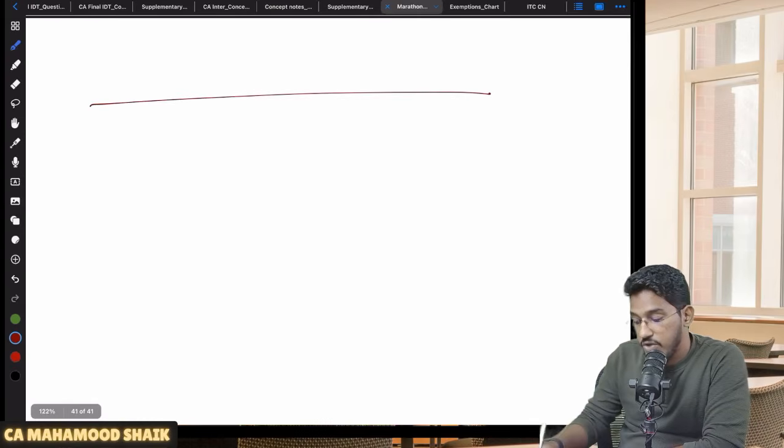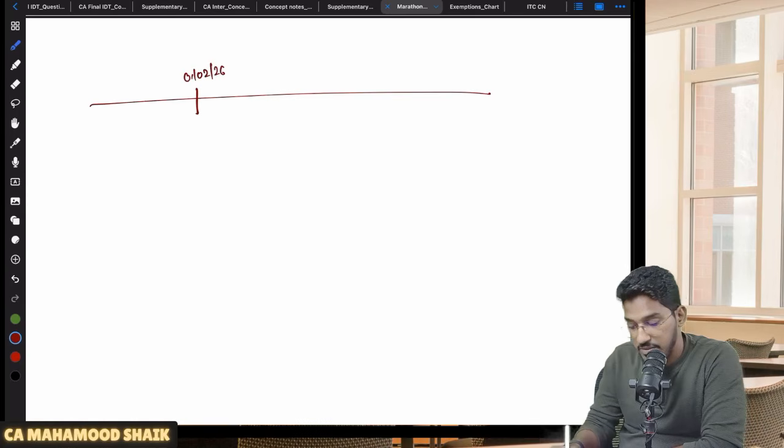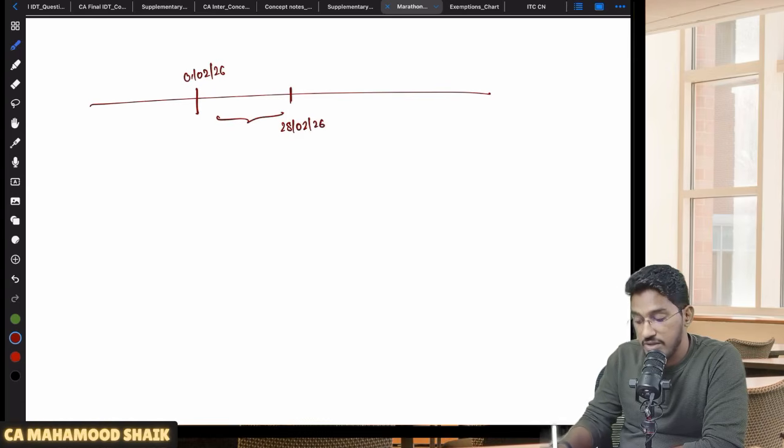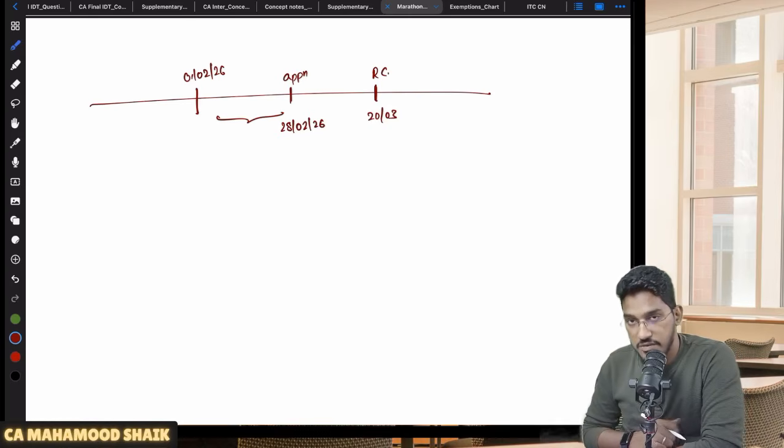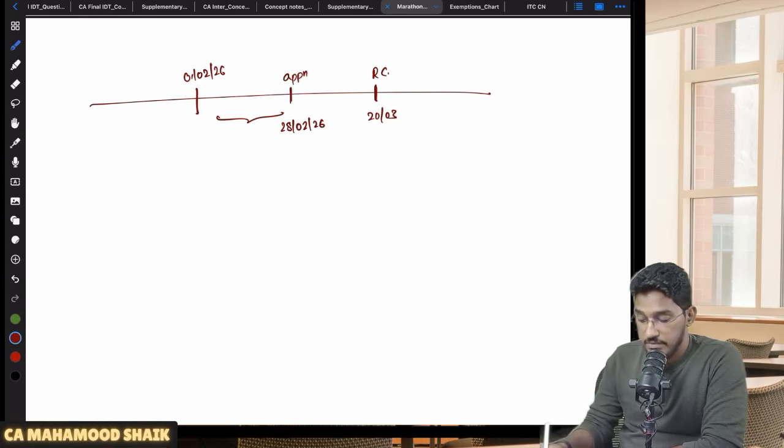Let us say you become liable for registration on 1st of February 2026. Within 30 days, you are submitting the application. On 28th of February 2026, you are submitting an application for registration. Thereafter, you got your registration certificate on 20th of March. But even though you got the registration certificate on 20th of March, in this case, it will be effective retrospectively.